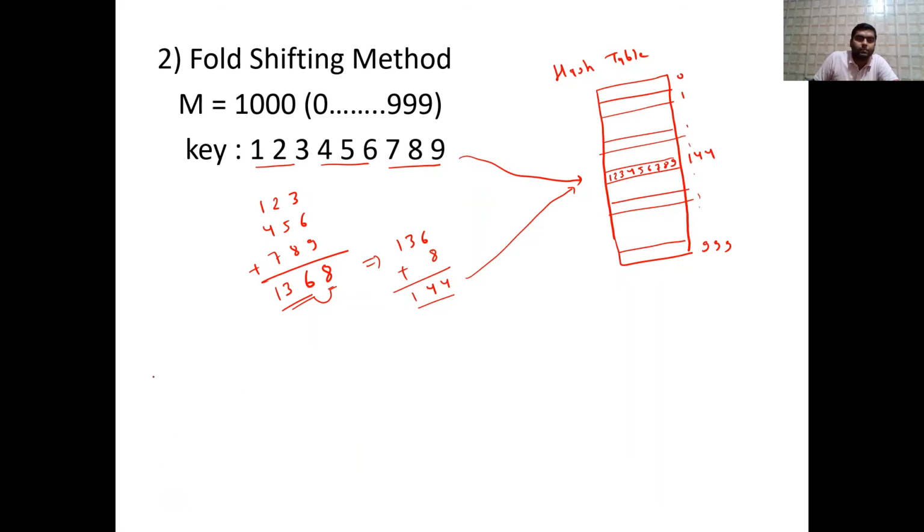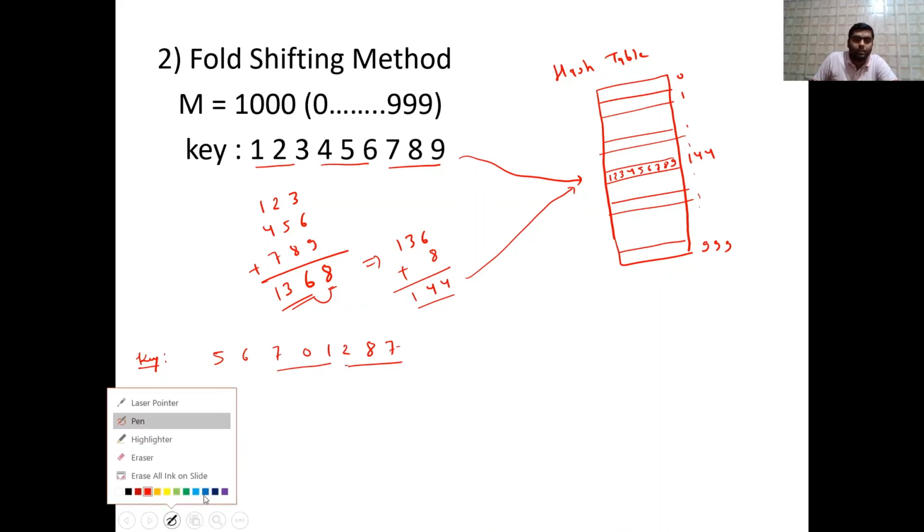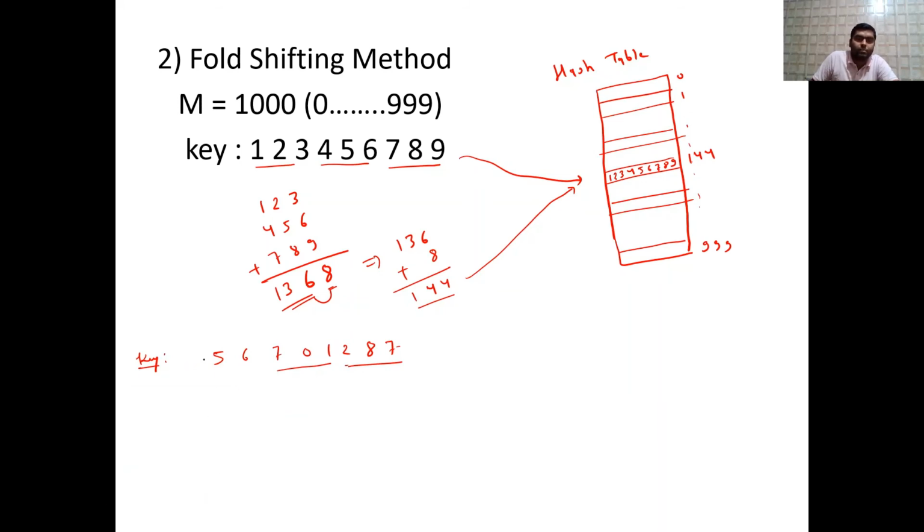So for example, key is given like 5 6 7 0 1 2 8 7. Okay, so in this case अगर pairing करें, so these three and these three, and here we will add extra because 3 digits are not there, so add 0.